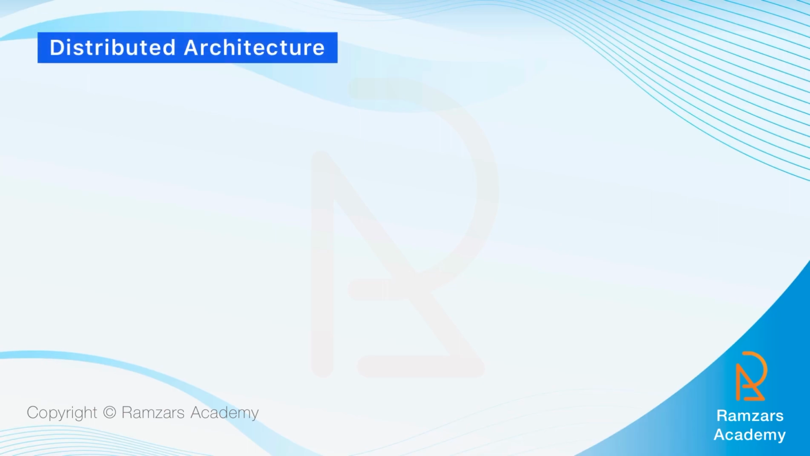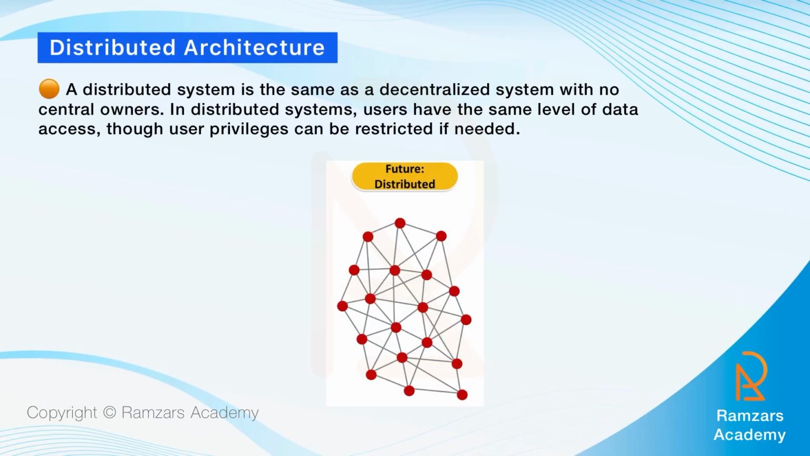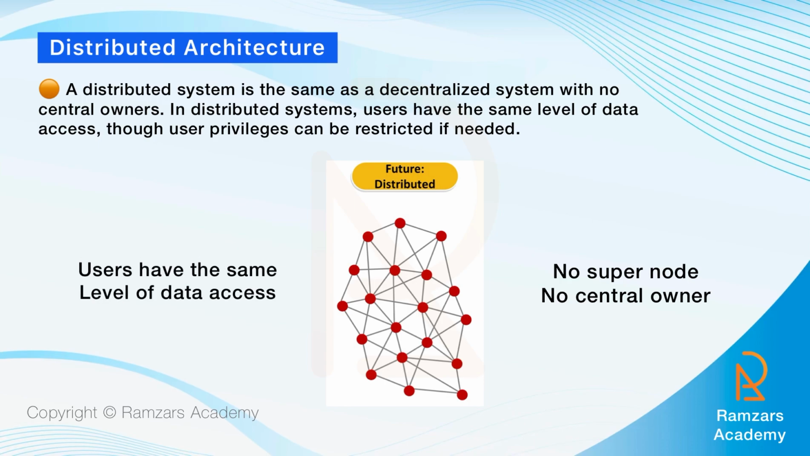Next, we have distributed systems. The distributed systems are similar to the decentralized system with one exception, that is, there are no supernodes in the system. Also, a distributed system is the same as a decentralized system with no central owners. In distributed systems, users have the same level of data access, though user privileges can be restricted if needed. The distributed system allows sharing ownership of data.